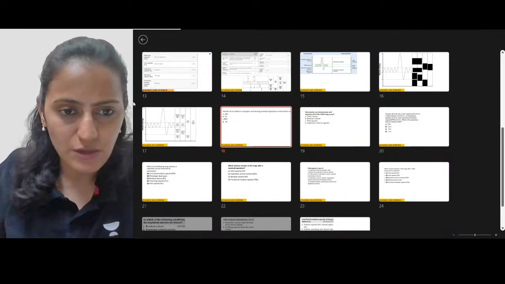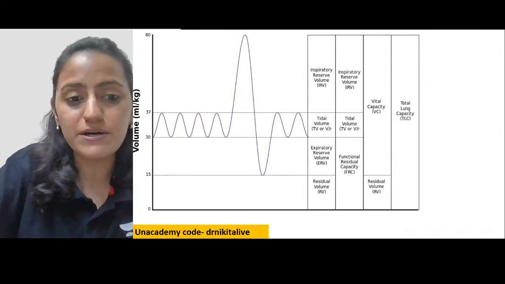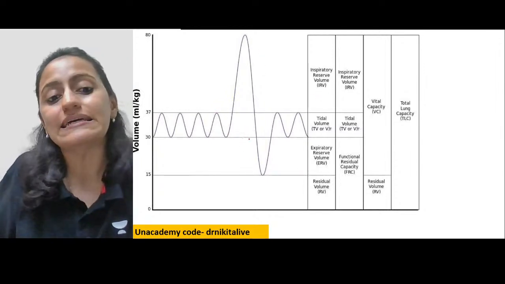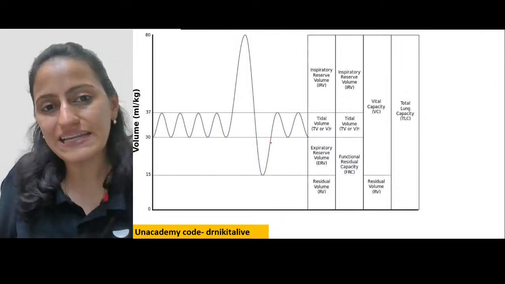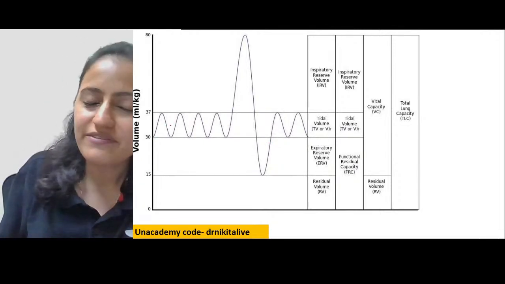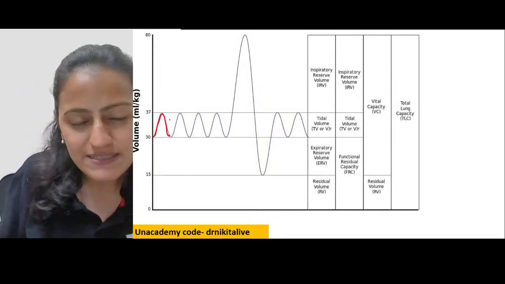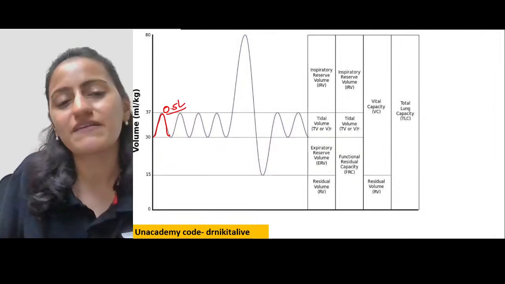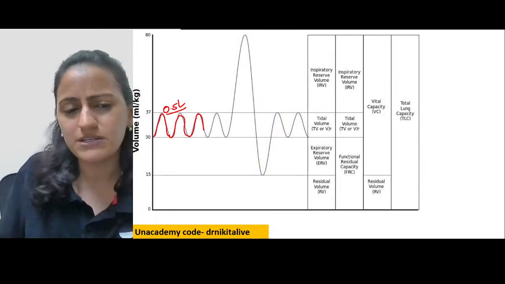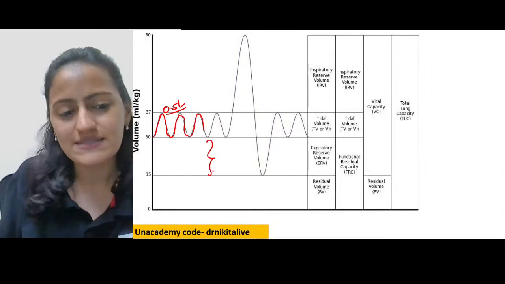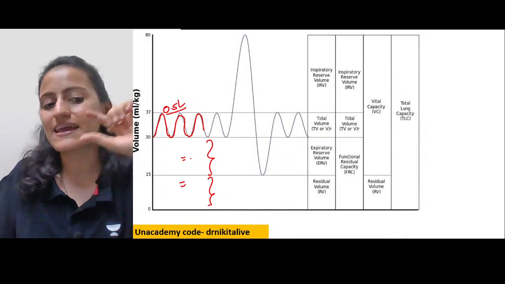Before we discuss, we said let's try to remember the volumes, the numbers also: how much is TV, how much is IRV, how much is ERV, and how much is residual volume. If you remember the four volumes, then out of that you can derive any capacity. Now look at the graph. Have this visual memory in your minds for the spirometry. The tidal volume, take it as 0.5 liters, that is 500 ml. Let's take round figures. This is the tidal volume, which is the smallest number. Then you have this ERV and RV, which are almost of the same length, the same thickness.